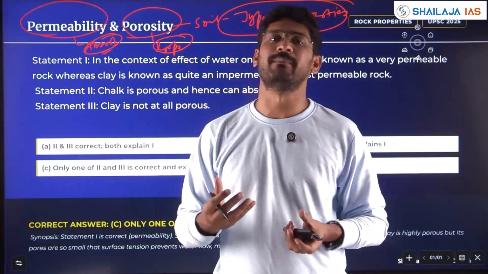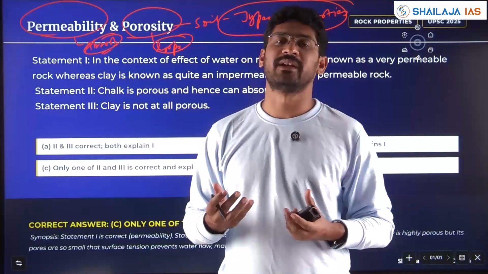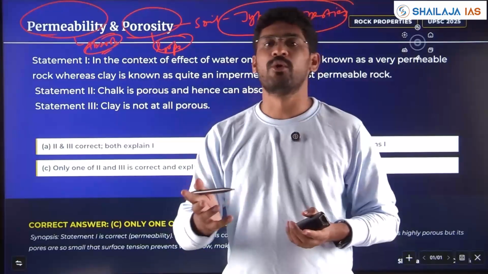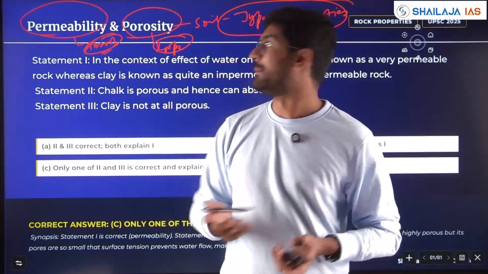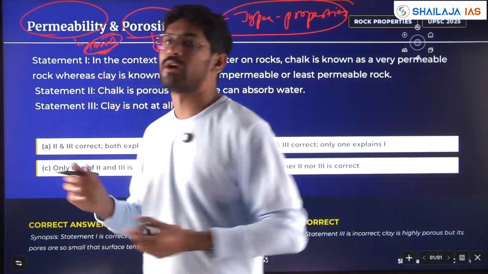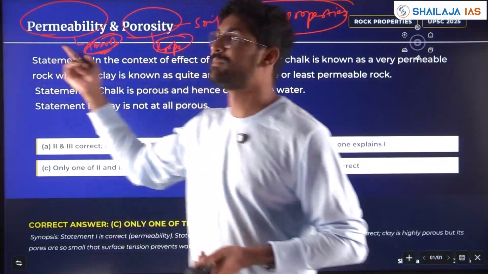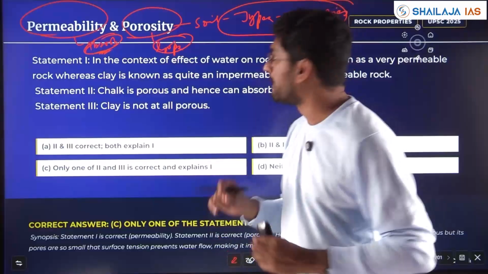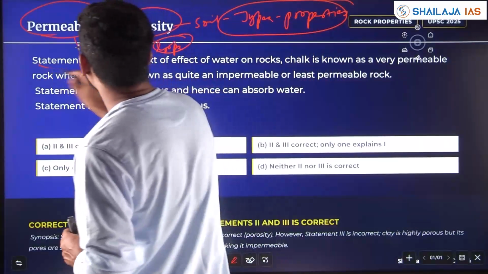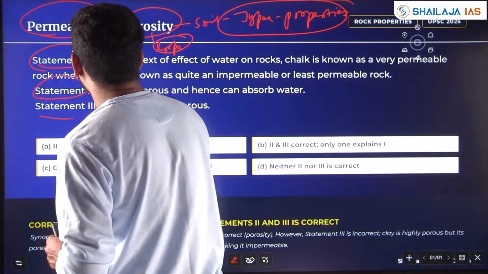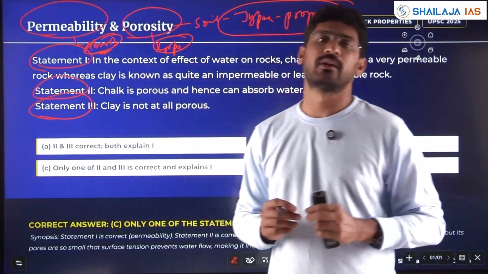Okay, permeable membrane we'll study in the cell. That is, to and fro motion can happen through that membrane. Liquid or water can move through that membrane or layer, that is permeable and porosity. Now we'll see here, three statement questions have been asked, particularly in geography.